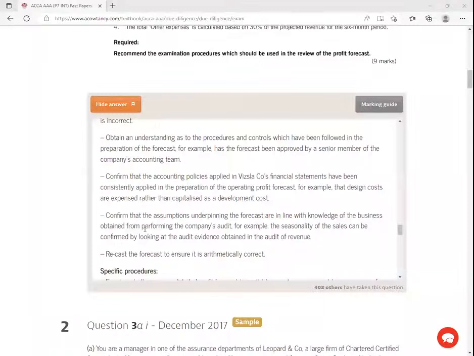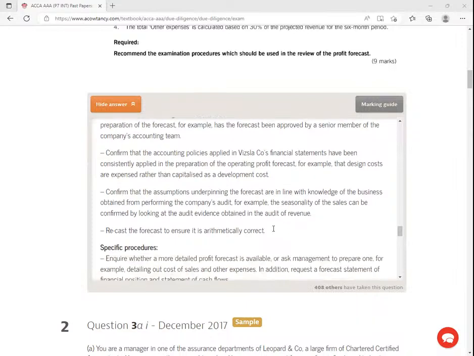Confirm that the assumptions underpinning the forecast are in line with the knowledge of the business obtained from performing the company's audit. For example, the seasonality of the sales can be confirmed by looking at the audit evidence obtained in the audit of revenue. Recast. Recast means what here? Recalculate the forecasted figures to ensure that they are arithmetically correct.